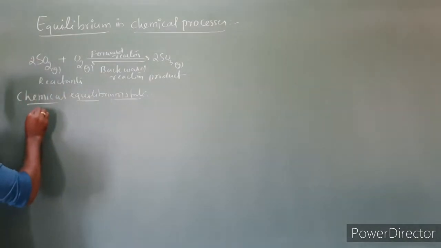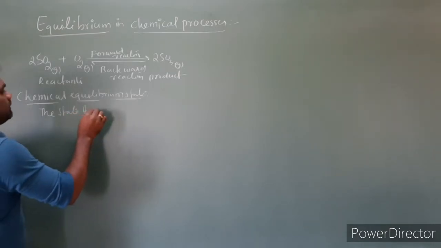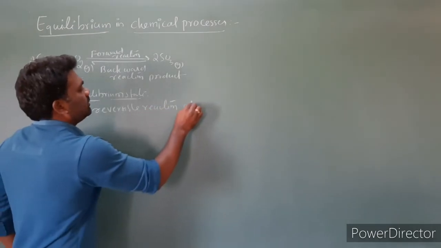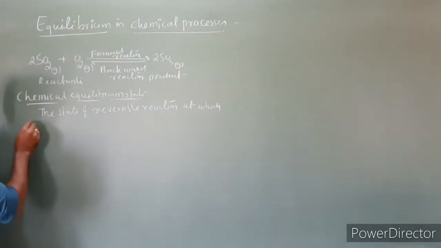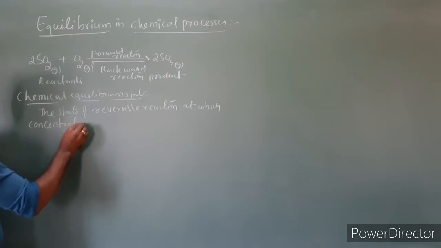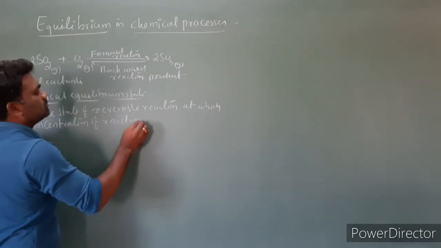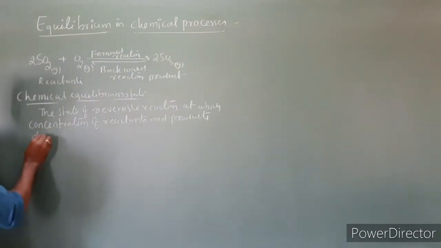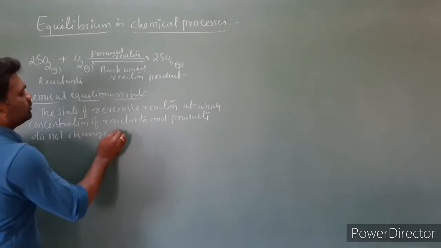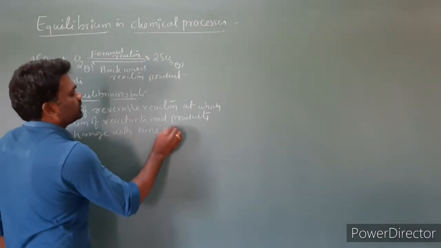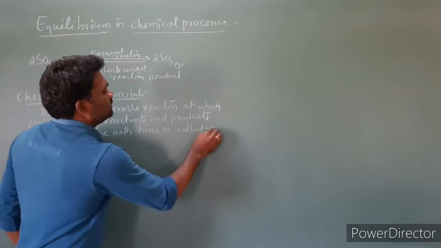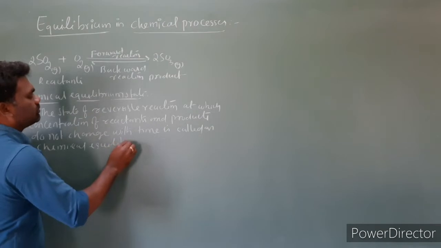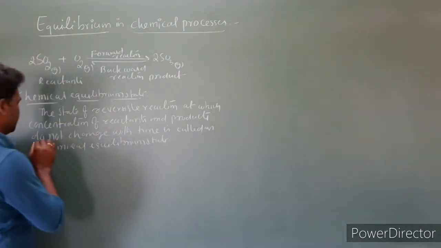Now read the sentence. The state of a reversible reaction at which concentration of reactants and products do not change with time is called or is known as a chemical equilibrium state.